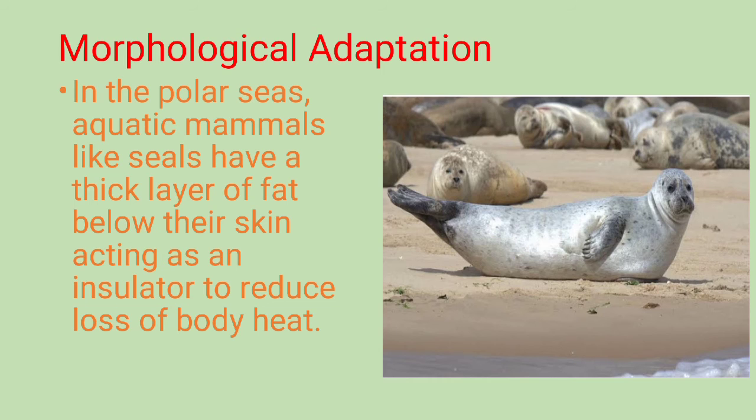They have a thick layer of fat, and that thick layer of fat is called blubber, and it acts as an insulator to reduce the loss of body heat. Because they are present in the polar areas, they have to conserve the body heat. So to conserve it, they have a fatty layer inside the skin, called blubber, and it reduces the loss of body heat. That is the morphological adaptation which is present in the seals.